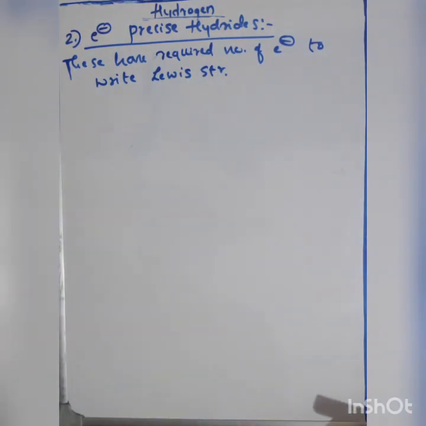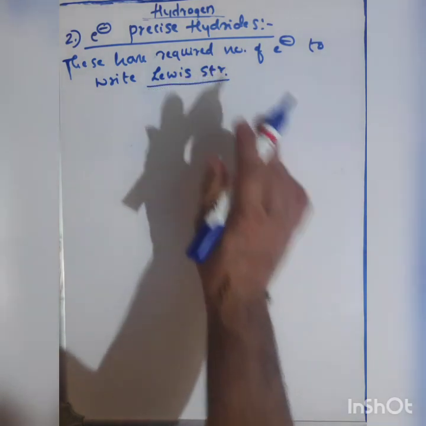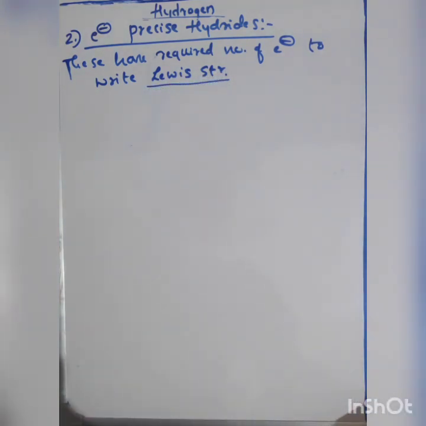These electron precise hydrides have the exact number of electrons that are required to write a Lewis structure. As the name itself suggests, they have a precise number of electrons to form the bond.